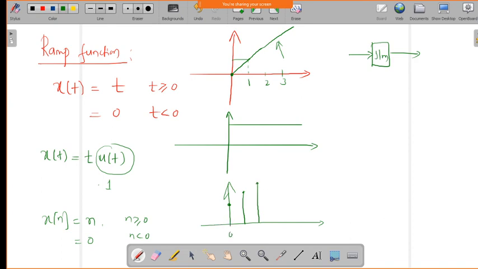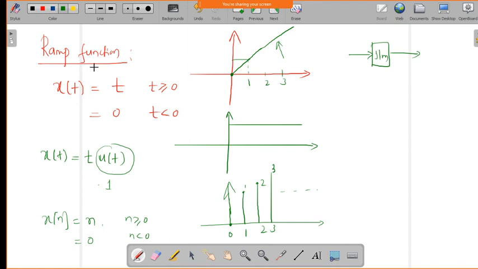At 0 it is 0, at 1 it will be 1, at 2 it will be 2, and at 3 it will be 3. Like that it goes on, giving the ramp signal in the discrete time case. So this is about the ramp signal.